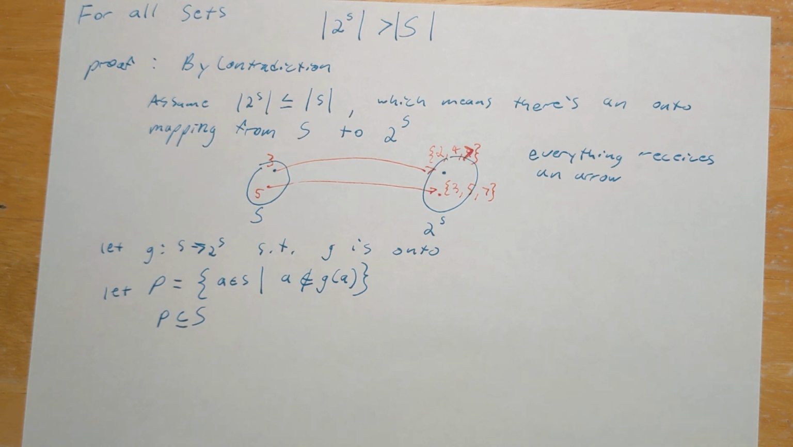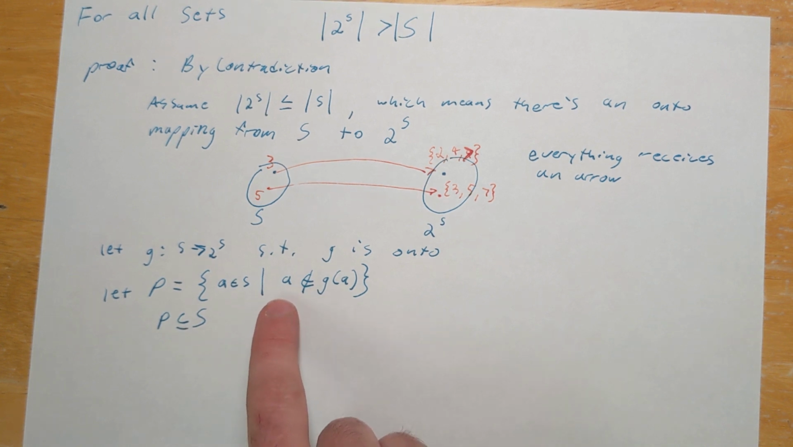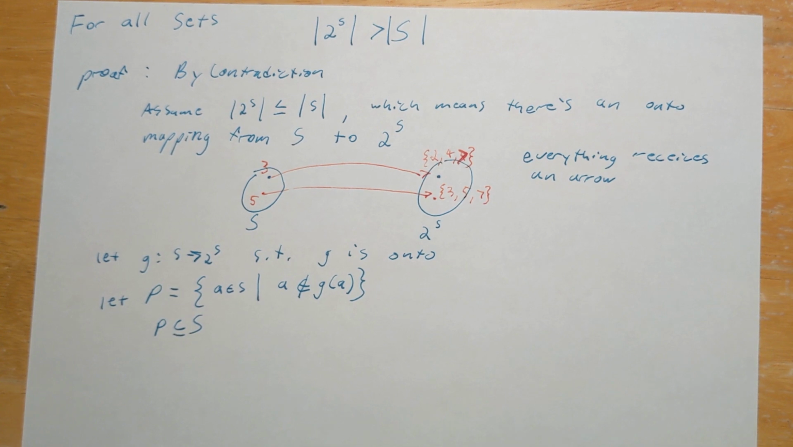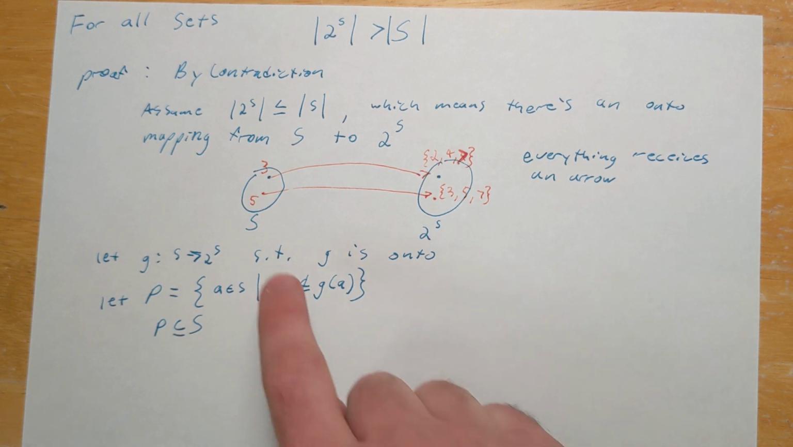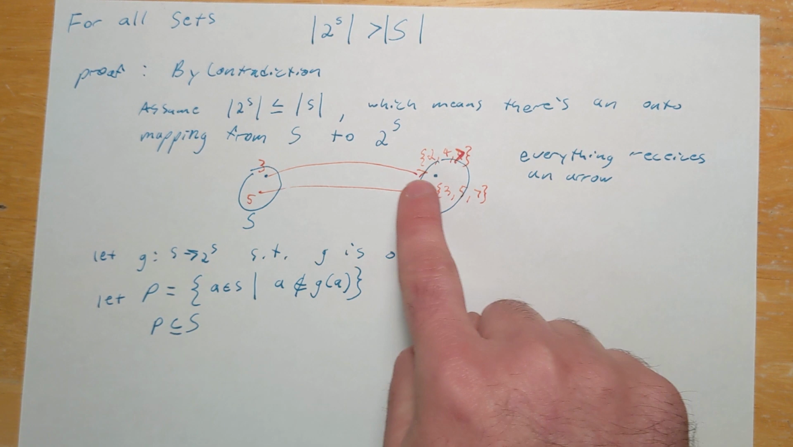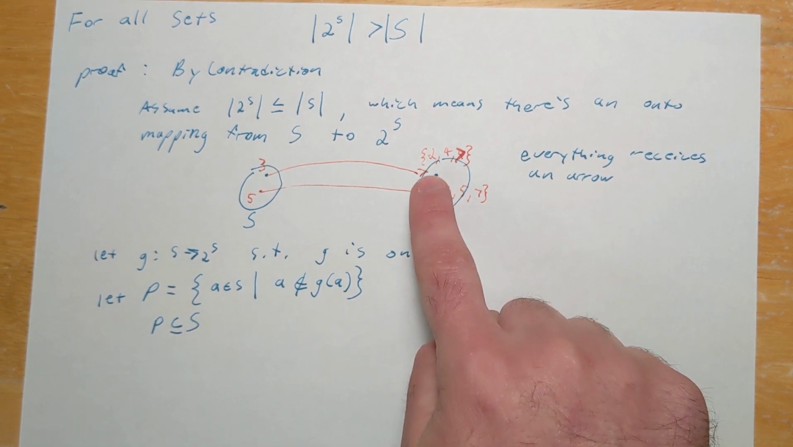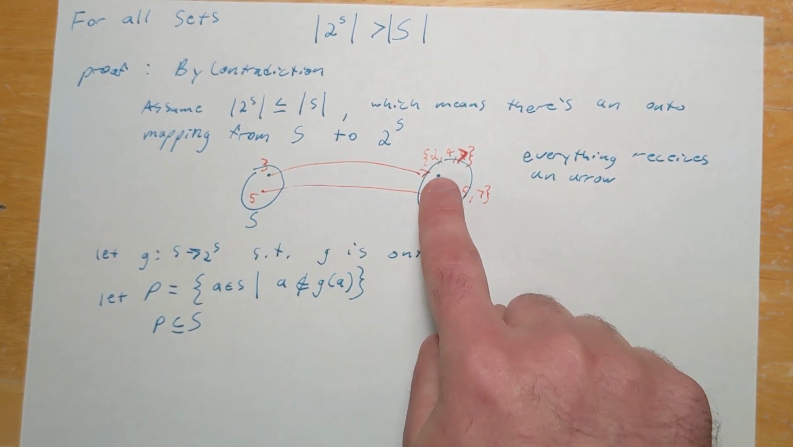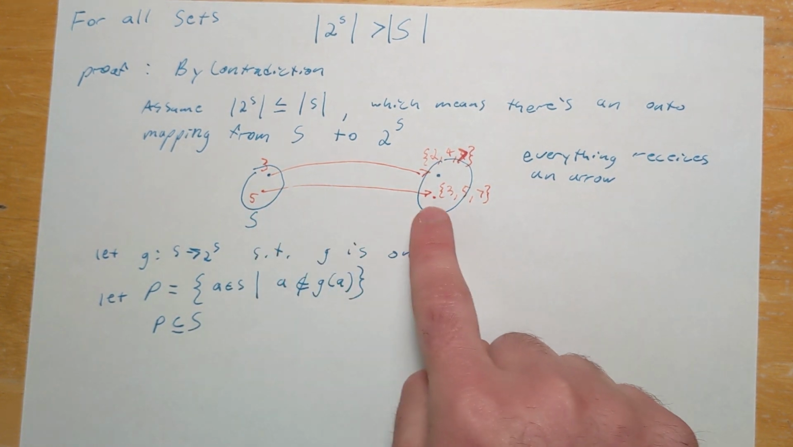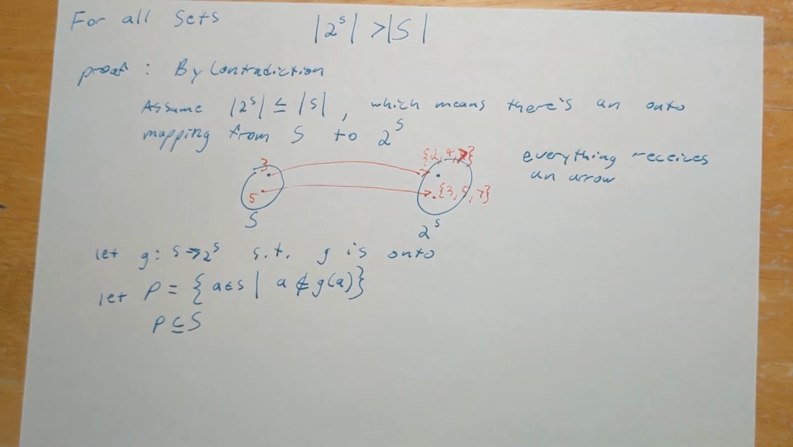So that might mean that when we take the element from S, let's call that A, and the set that it maps to, G of A, it might be that A happens to belong to the set that it mapped to, or it might be that it doesn't. So for this example function up here, we have that 3 is going to map to 2, 4, 7. So in this case, 3 does not belong to the set that it maps to, whereas 5 maps to 3, 5, 7, so 5 does belong to the set that it maps to.